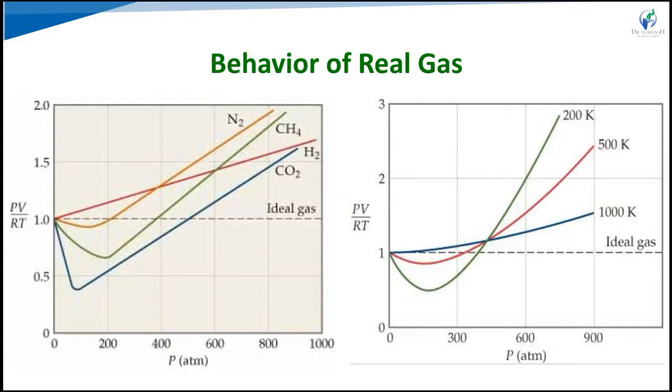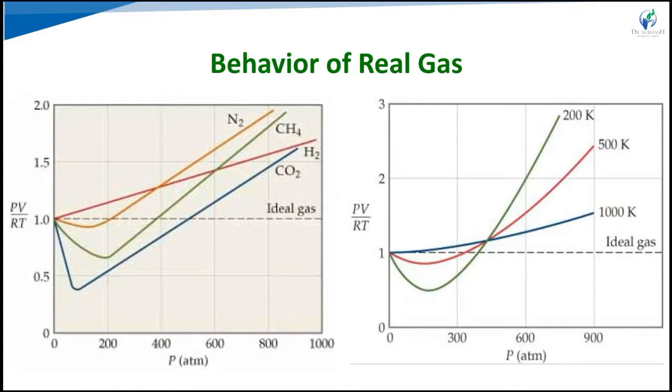At very low pressure, for all the gases, that is H2, N2, CO2, all the gases have Z approximately equal to 1. Up to 10 atmosphere or below 10 atmosphere at low temperature, real gases exhibit nearly ideal behavior. Now as we increase the pressure, what happens?